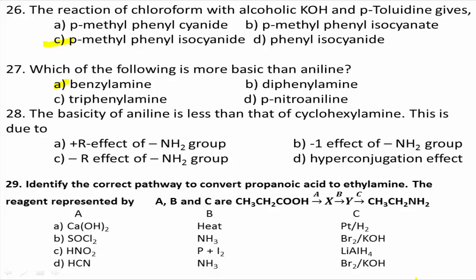The unshared pair of electrons on the nitrogen atom is in conjugation with the benzene ring and becomes less available for protonation because of resonance. Therefore, the correct answer for this question is option A.